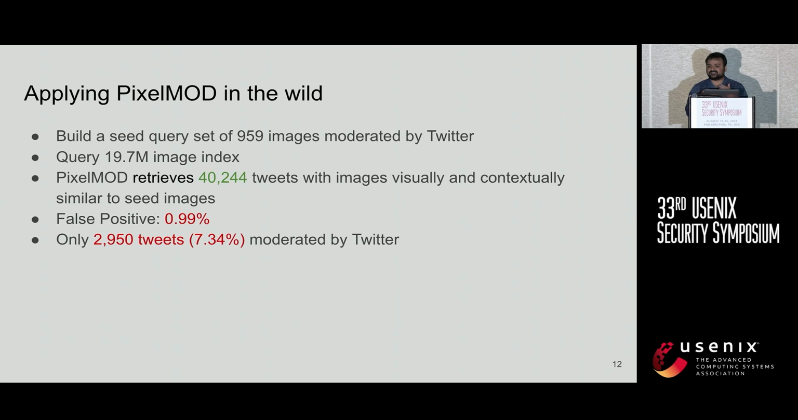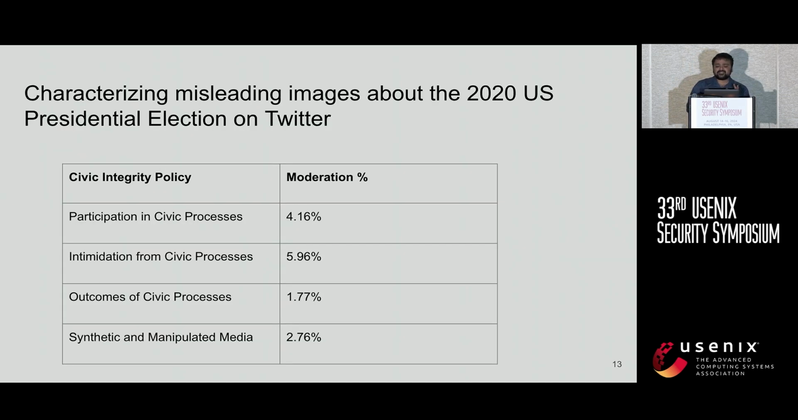This moderation rate is slightly better than what they had in the case of text-only moderation, but still it is way below par. So we did some additional work on contextualizing what these images are and what moderation looks like in accordance with Twitter's own civic integrity policy. We manually coded these images, aligning them to Twitter's policy, and tried to see if there are certain types of images Twitter might be prioritizing.